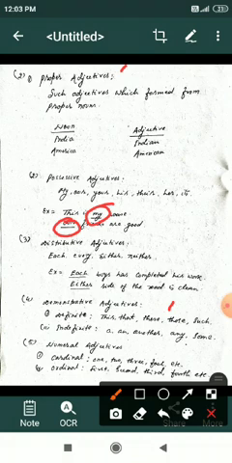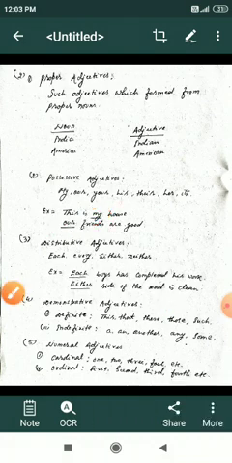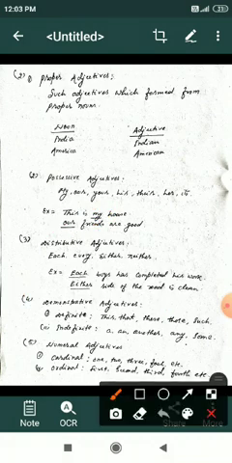Later on, distributive adjectives. Distributive adjectives are each, every, either, neither. Each is always used for more than two. Like that, there were 2, 3, 10 boys. Each boy was handsome.